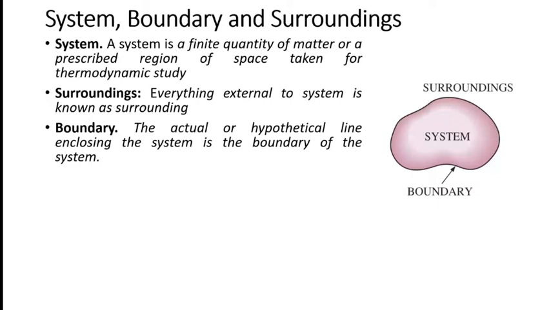Consider another example. If I am heating water in a pot, I kept that pot in a gas stove. The flame of a gas will come under the system, but flame is not bounded. The flame is in direct contact with the atmospheric air. Therefore, between flame and the atmospheric air, there is a hypothetical boundary. There is not an actual boundary. There is a hypothetical boundary. Okay, and if the size of flame increases, boundary of the system increases.